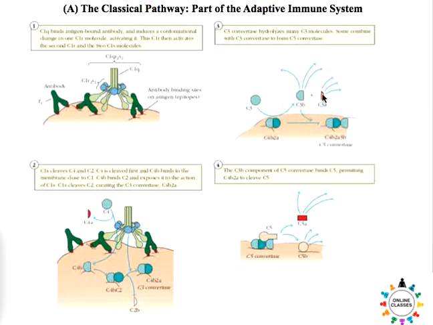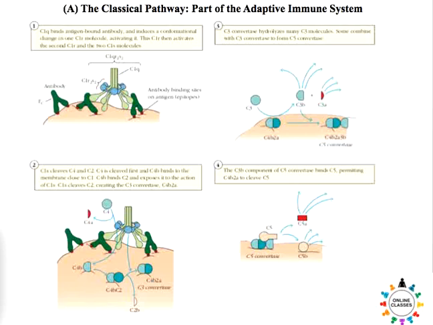This C3b now joins the complex, and this complex is called a C5 convertase. When this C5 convertase is formed, it can cleave the inactive C5 into an active C5 complex.